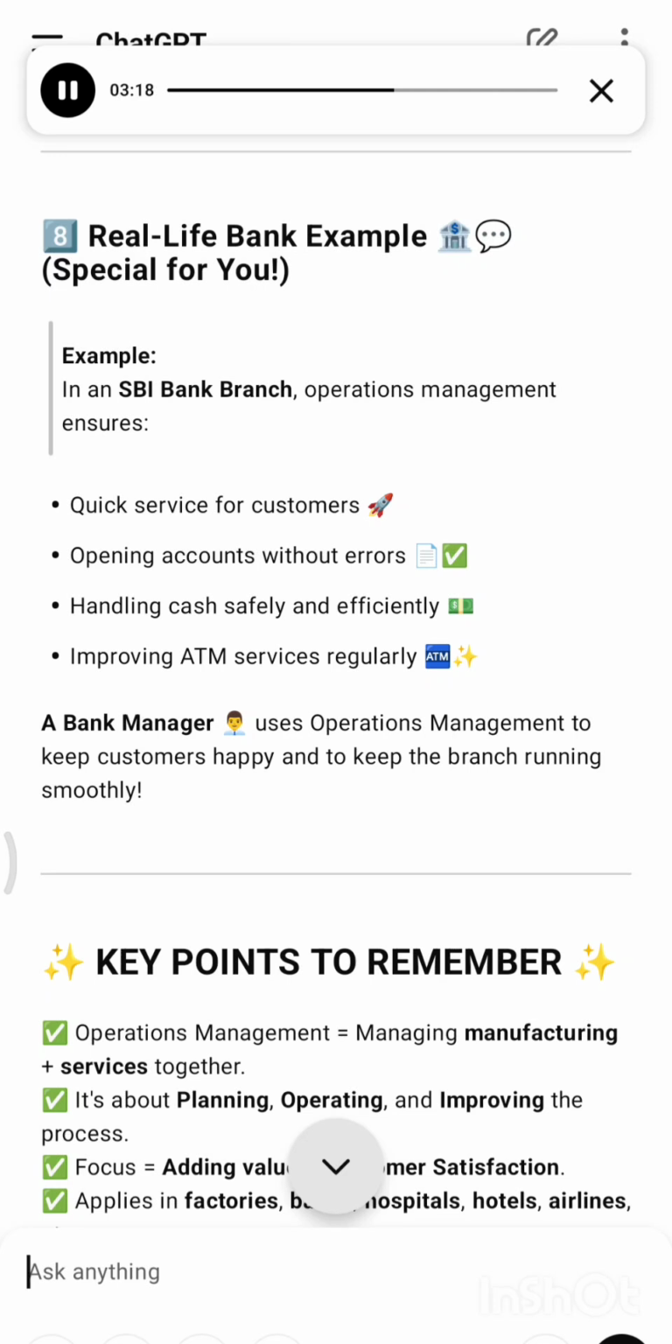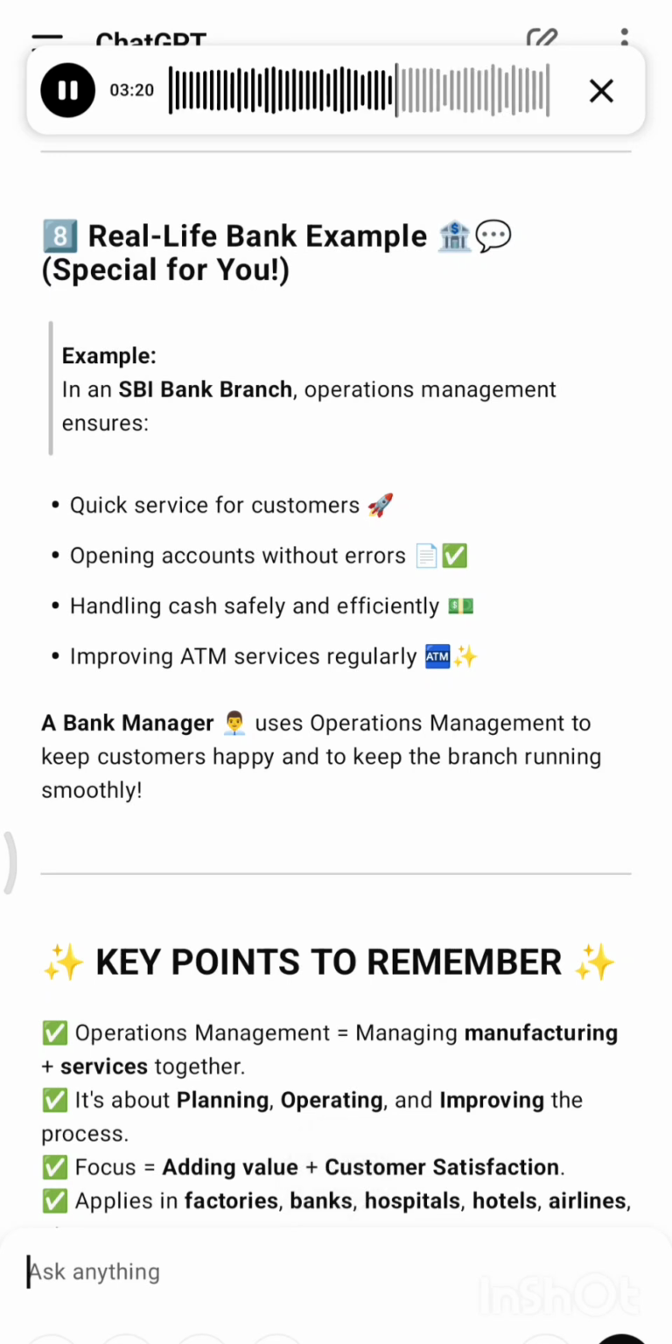Example. In an SBI bank branch, operations management ensures quick service for customers, opening accounts without errors, handling cash safely and efficiently, improving ATM services regularly. A bank manager uses operations management to keep customers happy and to keep the branch running smoothly.